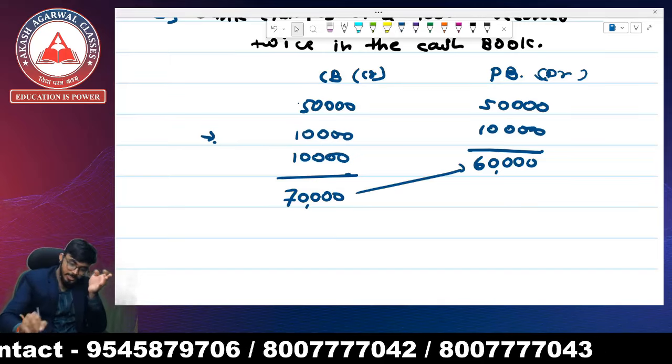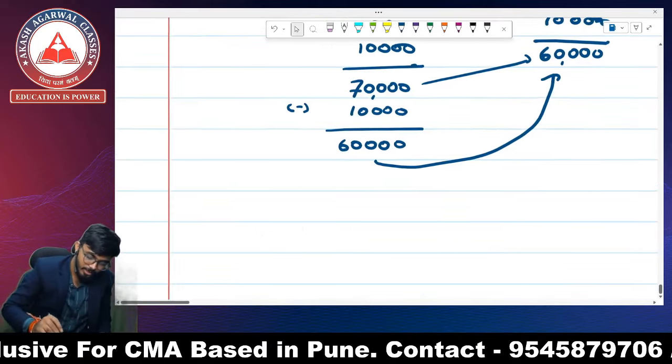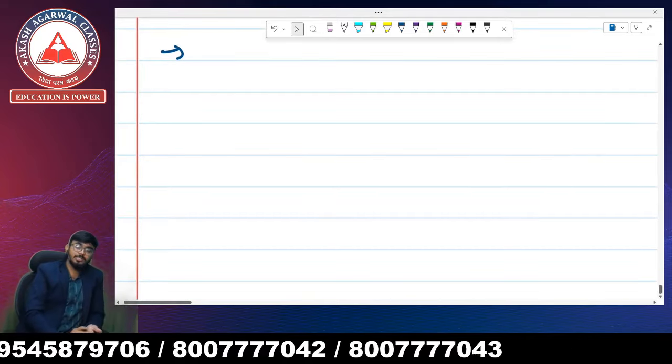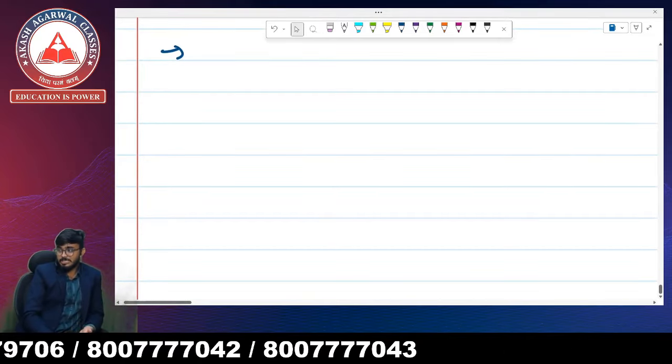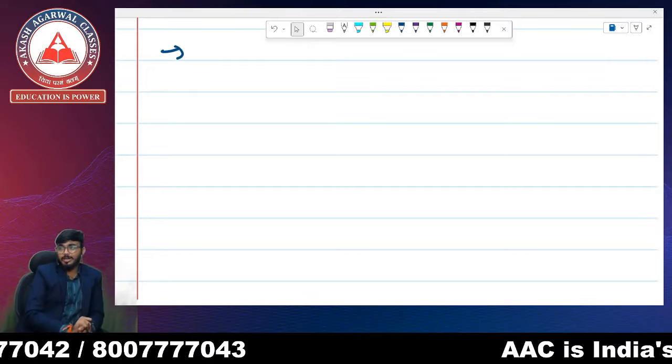Okay. There are certain other transactions which we also have to discuss and understand. These examples have a different starting point. So how are we going to deal with it when the question gives us the debit balance as per cash book, the credit balance as per cash book, the debit balance as per passbook, or the credit balance as per passbook?